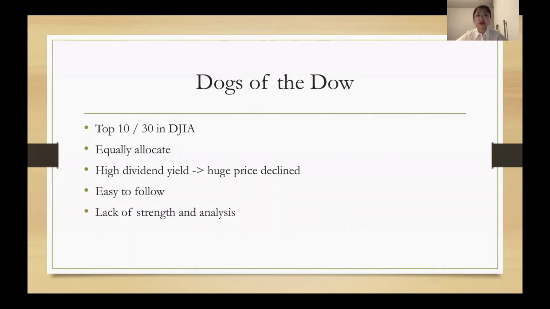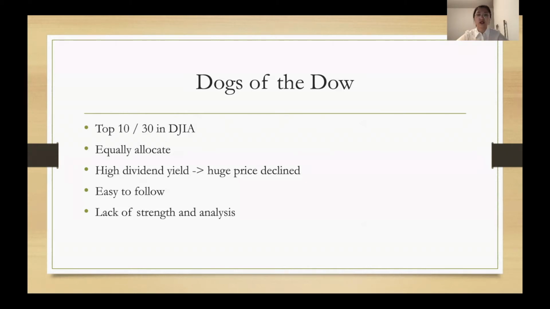The first one is Stocks of the Dow, which is choosing the top 10 of 30 companies with the highest dividend yield in the Dow Jones Industrial Average, and then equally allocating the portfolio across these 10 stocks. High dividend yield usually implies that there was a huge price decline last year, and we are expecting the stock will outperform and bring more dividend income this year.